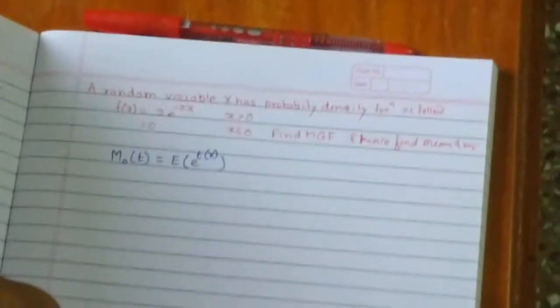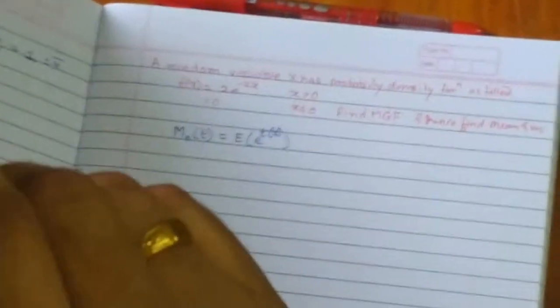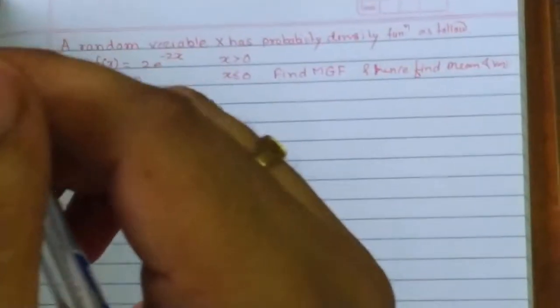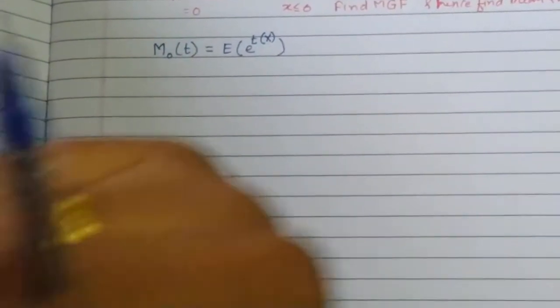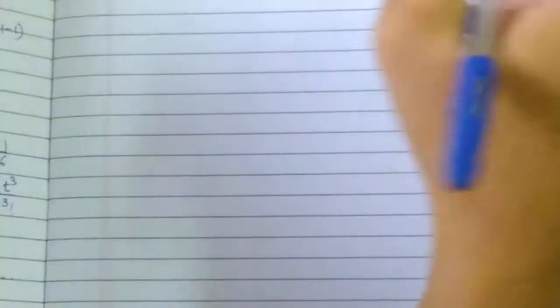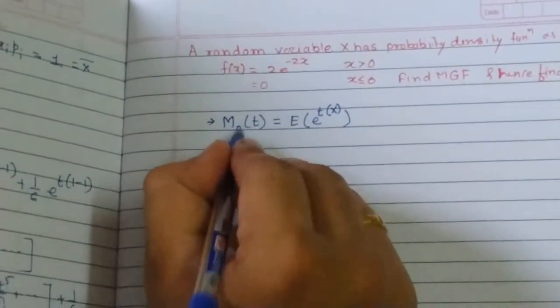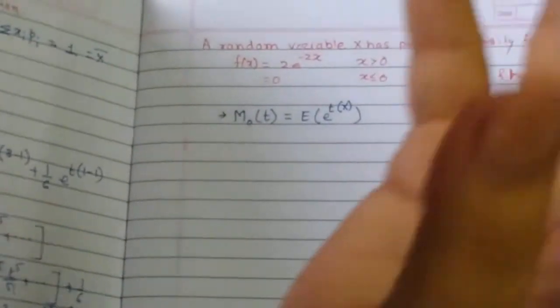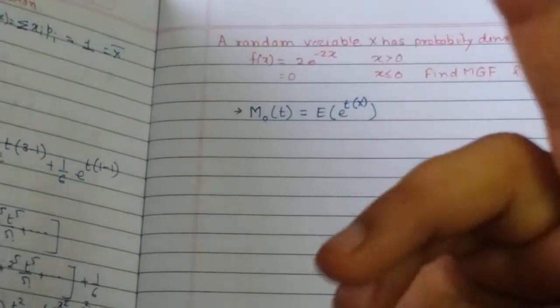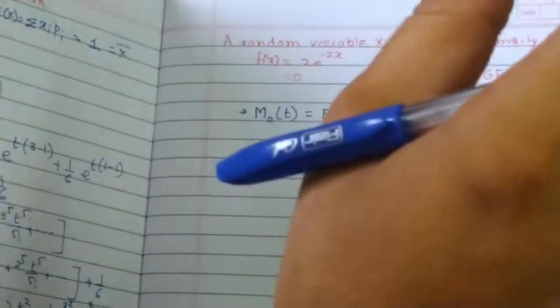Okay. Now first, in the last two problems of the previous lecture, in one problem we calculated a moment generating function about the origin, and in the second problem we calculated a moment about the mean. So when is it to be calculated about the mean and when about the origin? Whenever I have to find the mean and the variance, it is better to calculate it about the origin. And whenever you require central moments or some raw moments in your problem, then you can go for calculating as per the requirements.